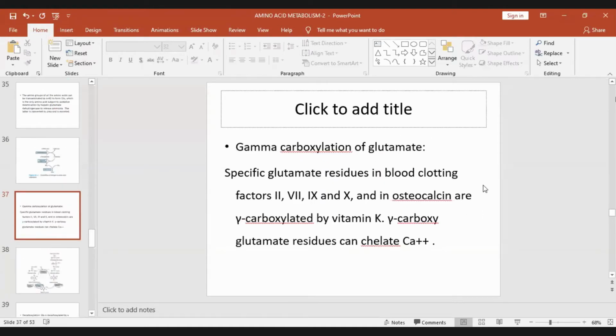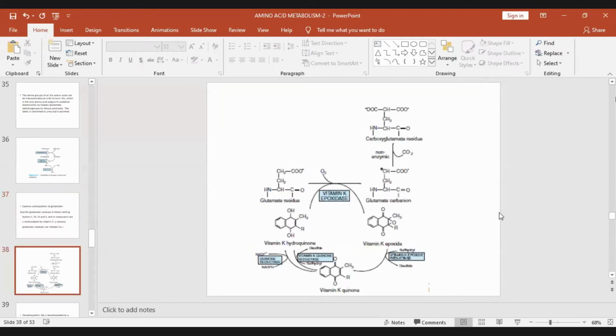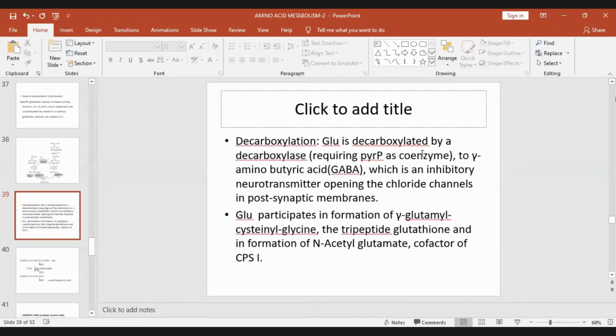Similarly, gamma carboxylation of glutamate can take place. The specific glutamate residues in blood clotting factors, particularly 2, 7, 9, and 10, and in osteocalcin, are gamma carboxylated by vitamin K epoxidase. It activates this carbon by removing the hydrogen, and then by a non-enzymatic reaction, carbon dioxide is attached, and that forms gamma carboxyglutamic acid.